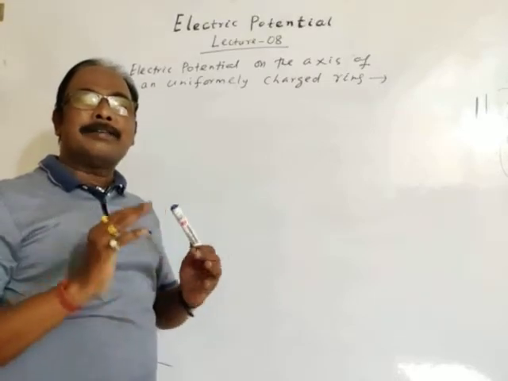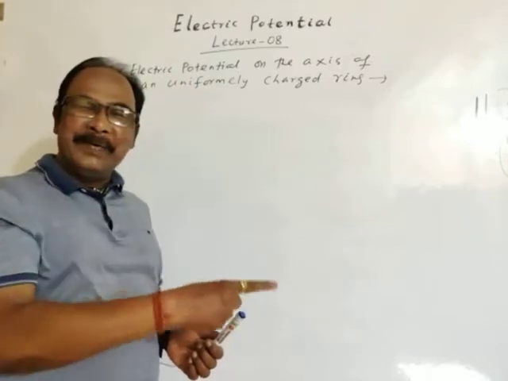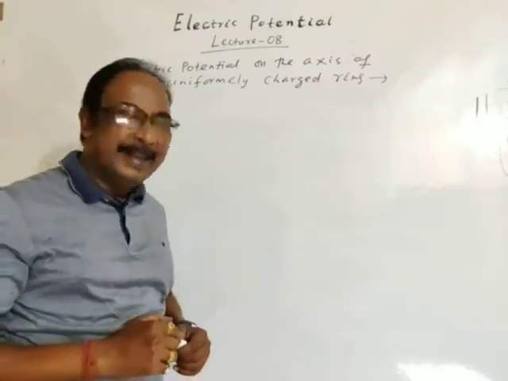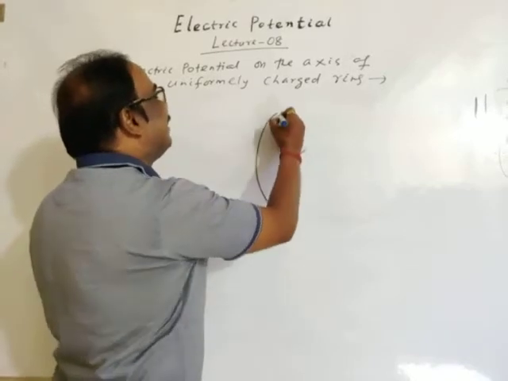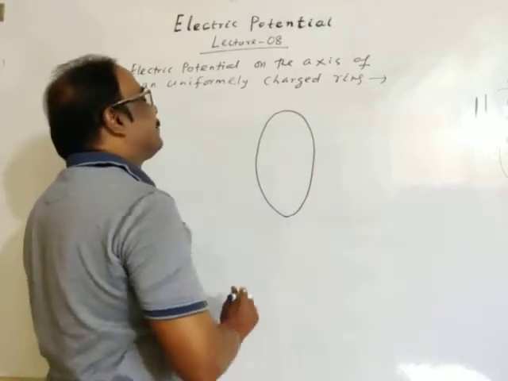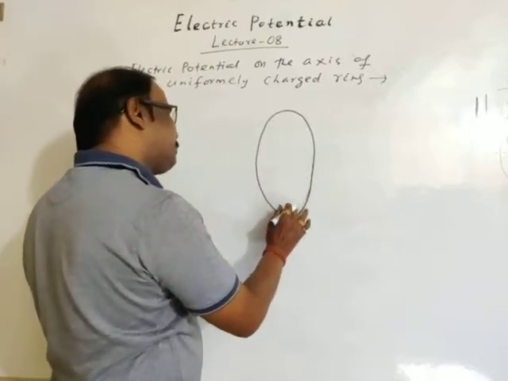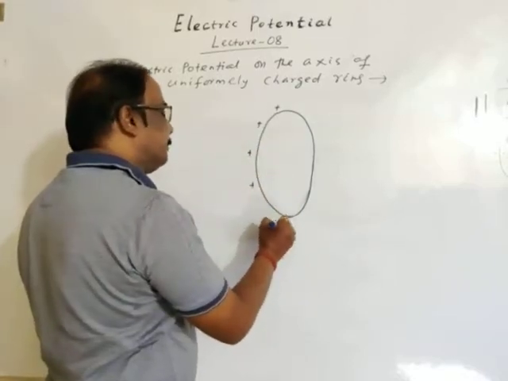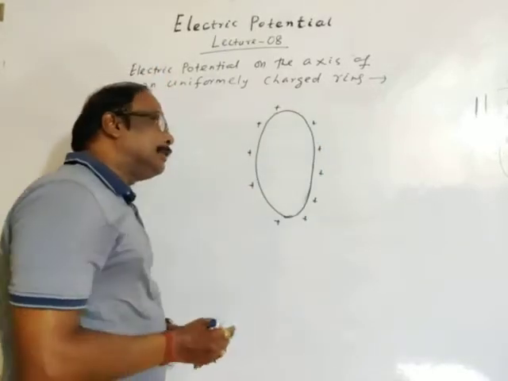Means the charge given to the ring is uniformly distributed on the surface of the ring. Let's consider this is a uniform ring, on which charge is distributed uniformly.